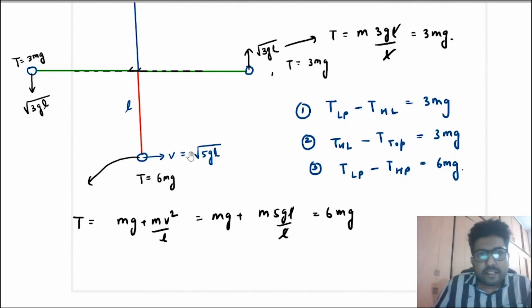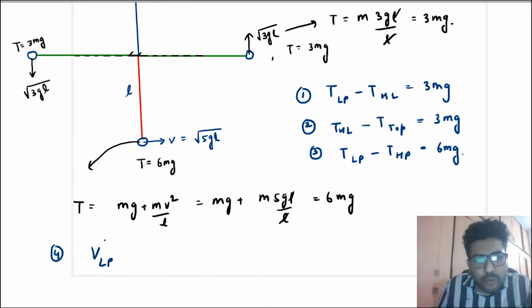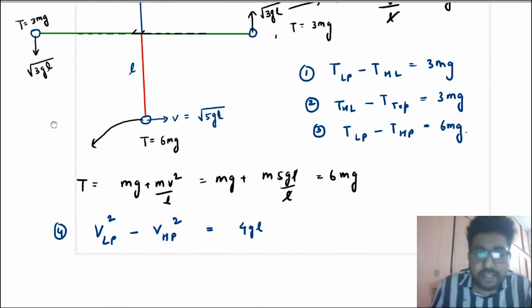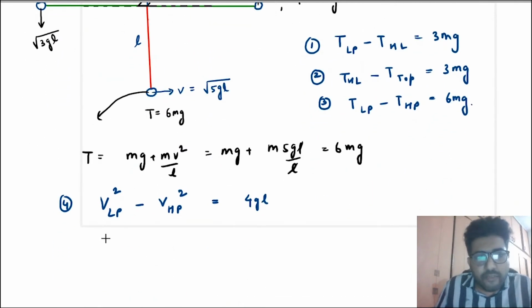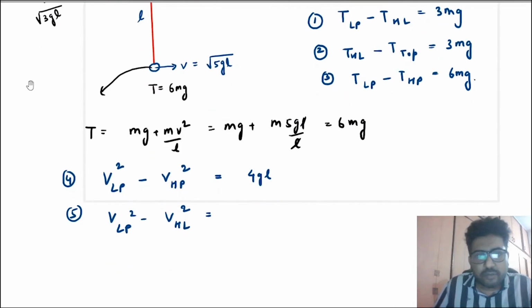Also, the speed difference here. Suppose I write the fourth point here: V lowest point square minus V highest point square will always be equal to 4gl. See, 5gl minus gl, 4gl, always. Similarly, V lowest point square minus V horizontal line square will be equal to 5gl minus 3gl, that is 2gl.